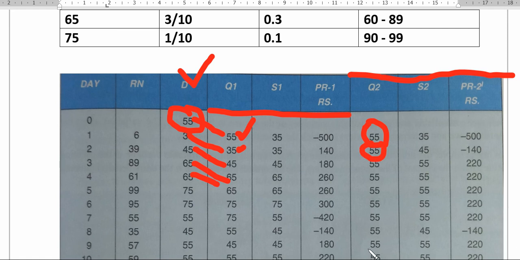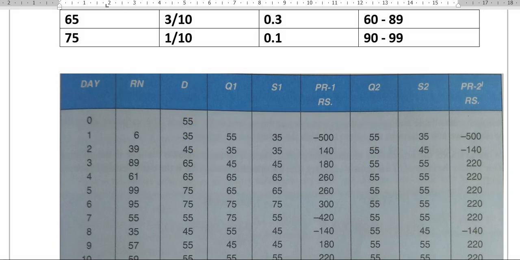Now see what is the effect in the profit. Now we'll study what is the effect in the profit. Let's see his demand. I just study one by one table. So let's say his order was 55 milk. But sale was 35 only. So demand was 35, but he ordered 55. So what is sale? That means out of 55, he could sell only 35. So leftover means 20 packets are waste.